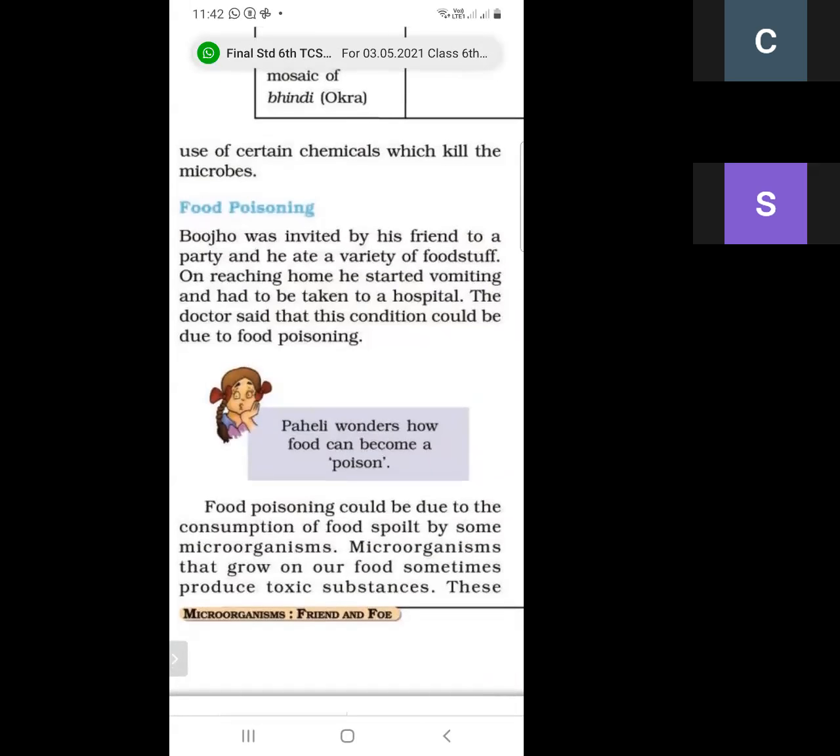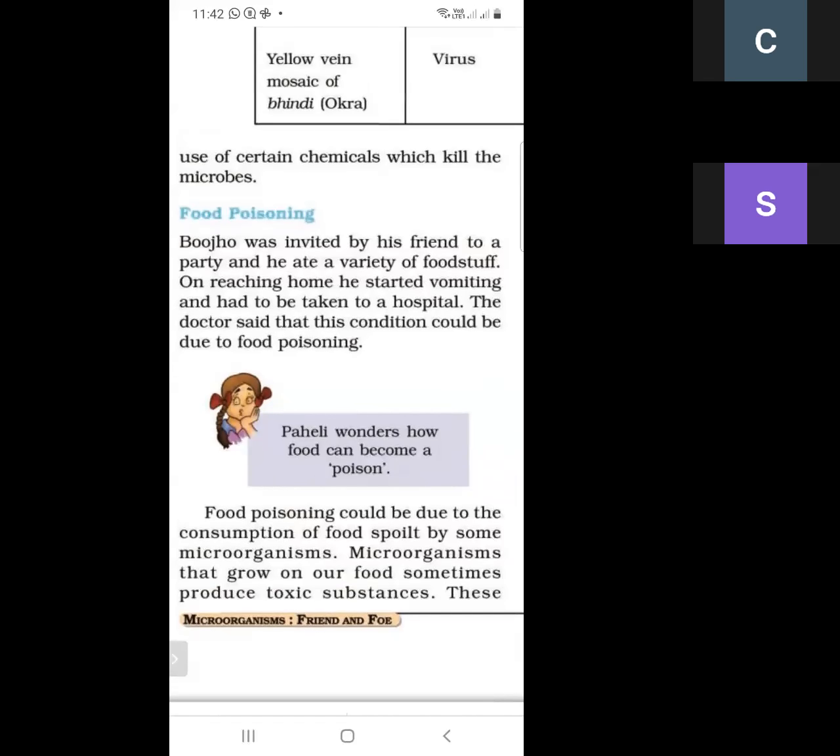Bhujo goes to his friend's party and eats a variety of foods, and after eating these foods he starts vomiting. He has to be taken to a hospital, and the hospital doctor says this condition is due to food poisoning. So what do we mean by food poisoning? How can food be poisoned? Food is very useful for us for giving energy, so how can it be poisoned?